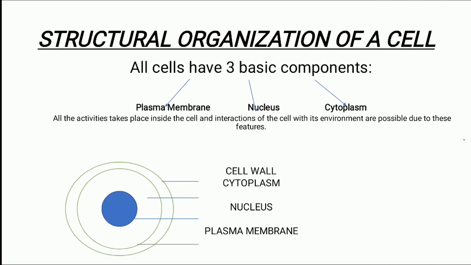The next topic is structural organization of a cell. There are three basic components which are plasma membrane, nucleus and cytoplasm. And all the activities take place inside the cell and the interactions of the cell with its environment are possible due to these features. As you can see in the figure, the first one is cell wall, the next one is plasma membrane and the inner surface is cytoplasm and the important part inside is the nucleus.